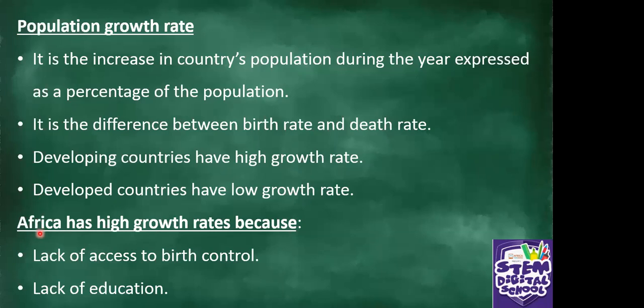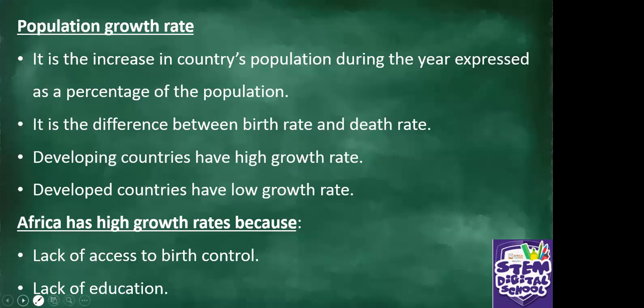Africa has high growth rates because, number one, lack of access to birth control. So many babies are just being born because maybe some people don't have knowledge or education on birth control. Lack of education. So population growth rate is the difference between birth rate and death rate. It's just the growing rate of the population in terms of a percentage.